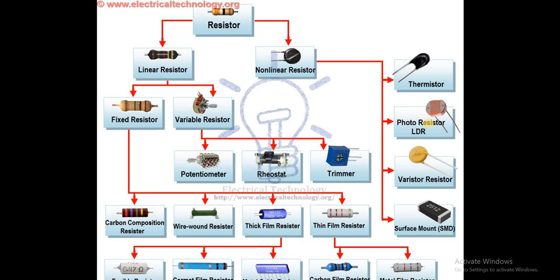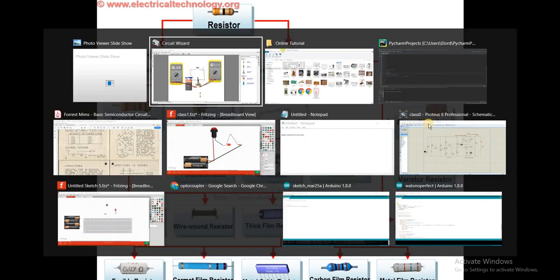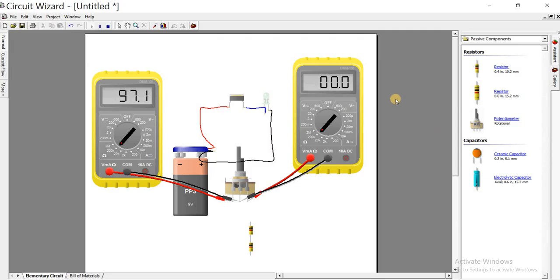So let me show you how it works. This is an LDR. Let's power it. Yeah, it's powered. So you know this LED, we use the LDR as a current limiting resistor.